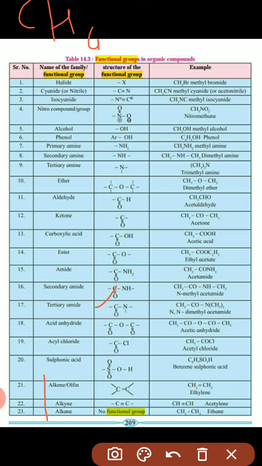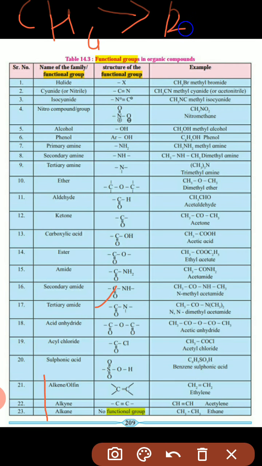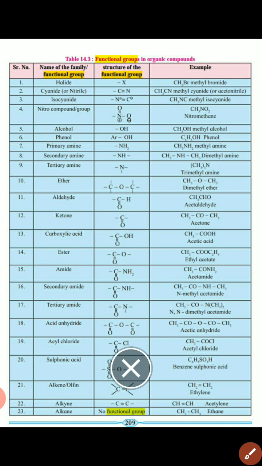Now from that CH4 we can write: a hydrogen atom is replaced and we add R, CH3, that is an alkyl group, that forms the functional group. Understand, students? In CH4 one hydrogen atom is replaced by an alkyl group, which forms the new structure.